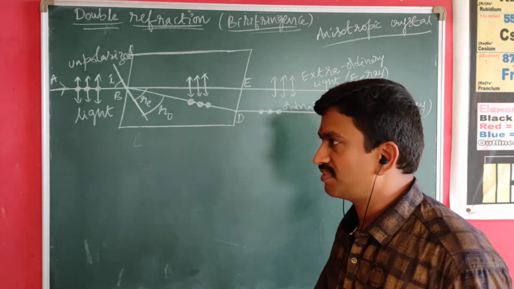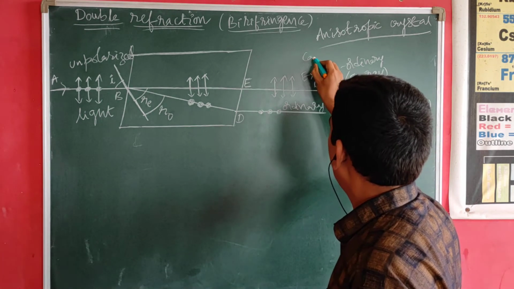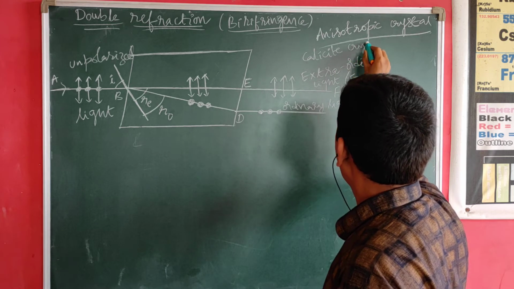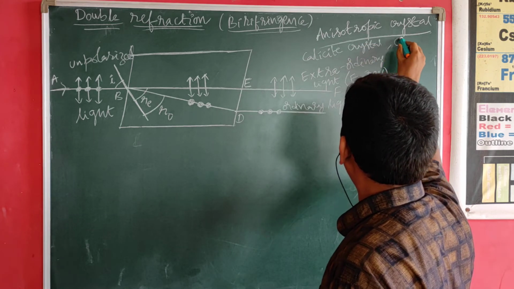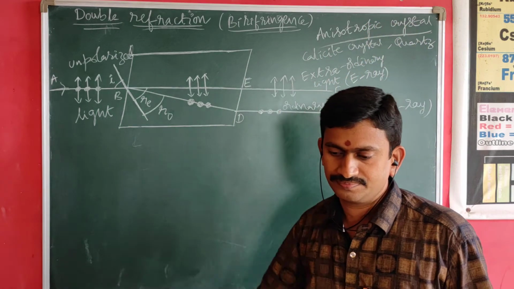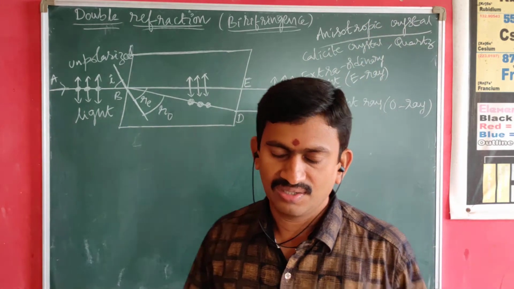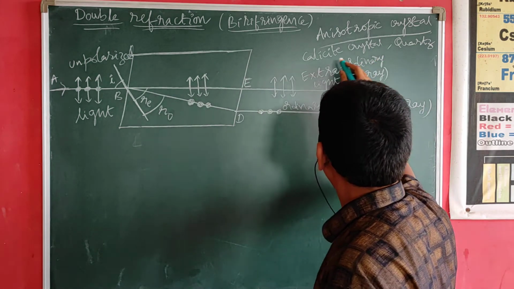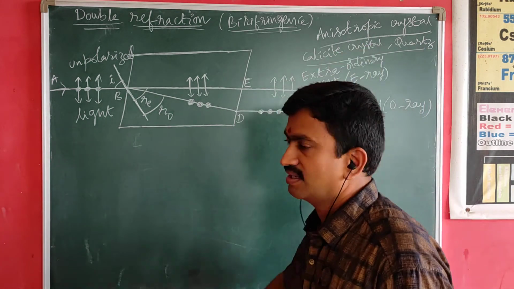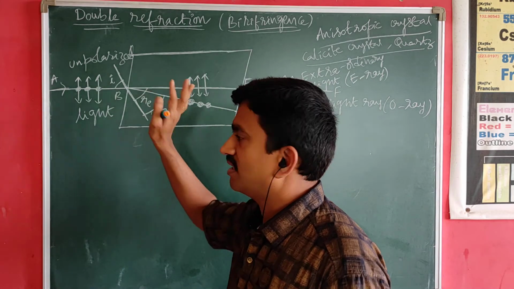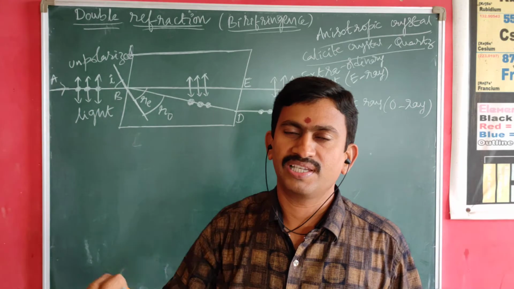The best examples for anisotropic crystals are calcite crystal, quartz crystal, etc. Let us consider this as we proceed with the experiment.